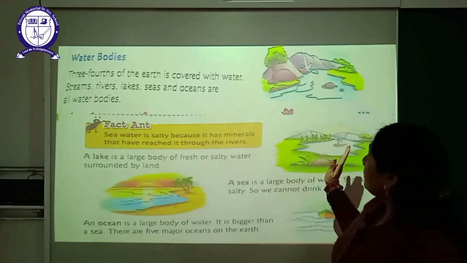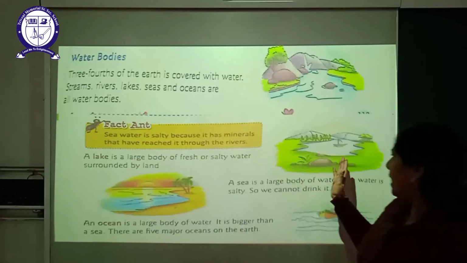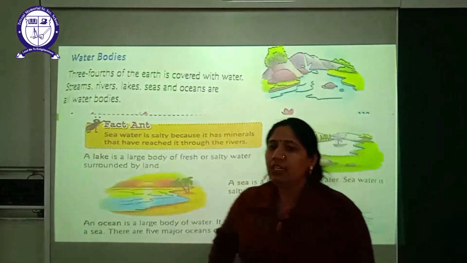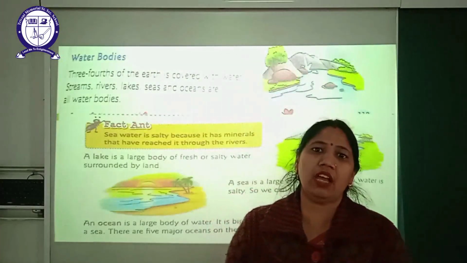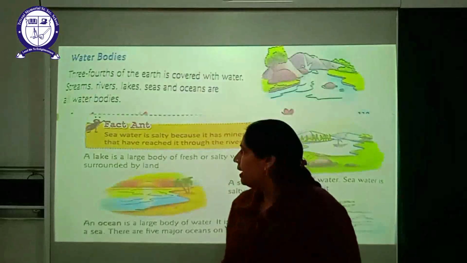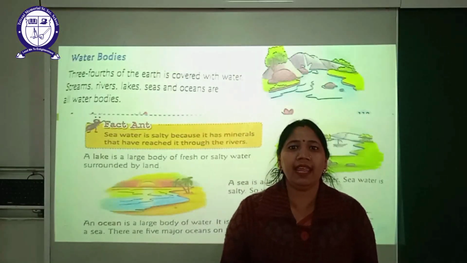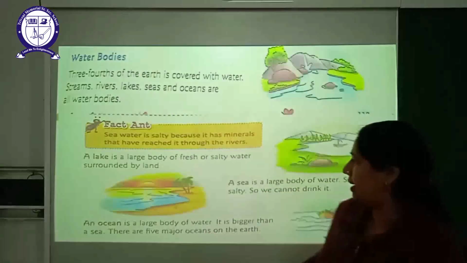So, a lake. This is a lake. A lake is a large body of fresh or salty water. जो लेक का वाटर बेटा salty भी हो सकता है और fresh भी. Okay? And it is surrounded by land. A lake is surrounded by land.